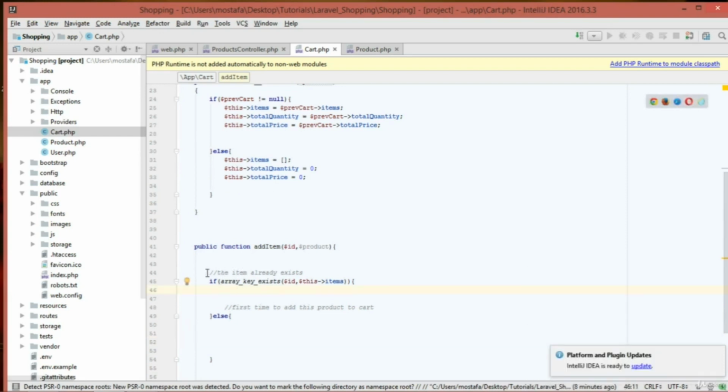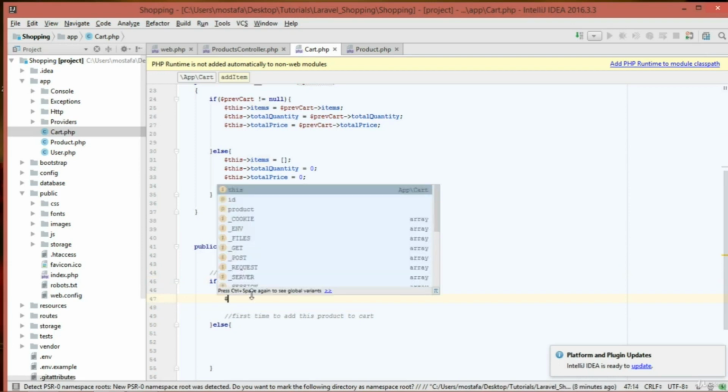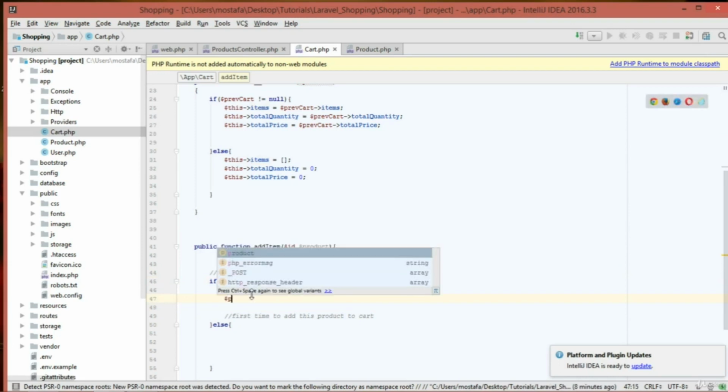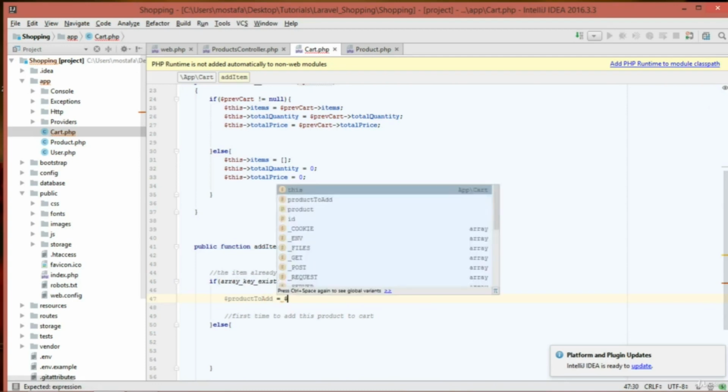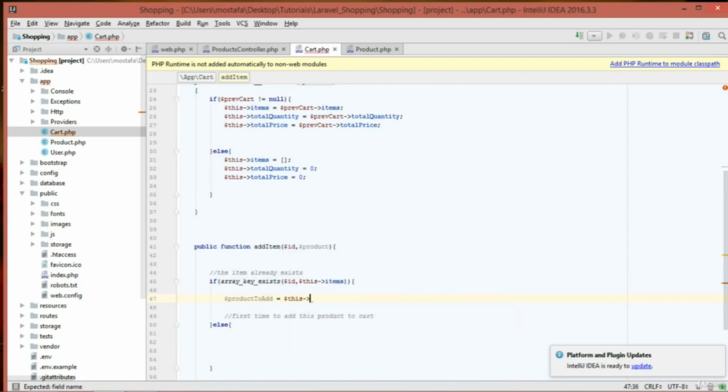So here, since the item already exists inside the items array, we need just to get it and increase the quantity, right? So I'm going to create a new variable, and I'm going to name it product to add, and it's going to be equal to this items, and then the ID.